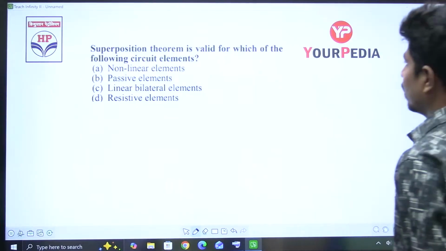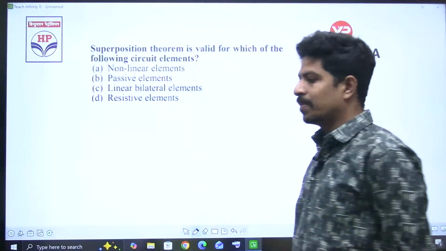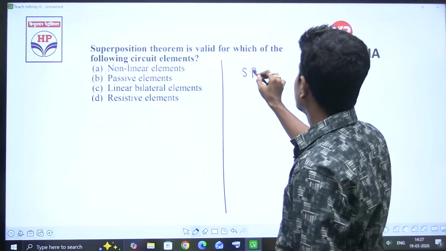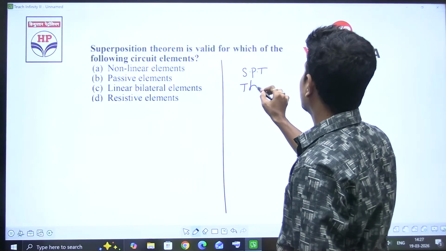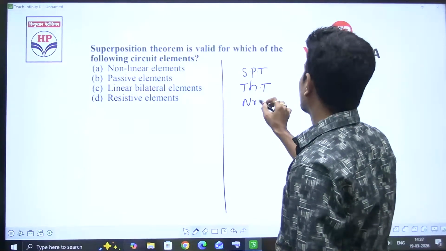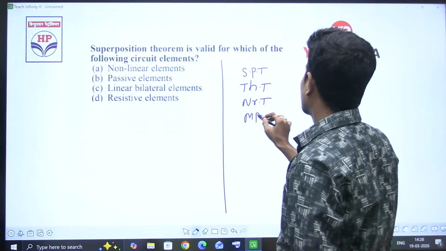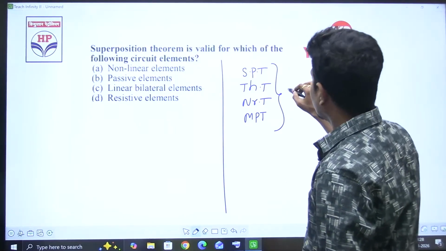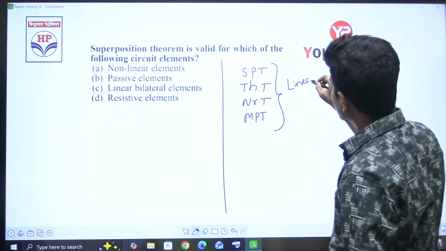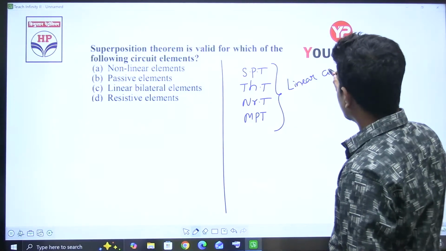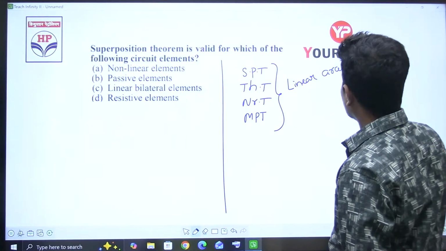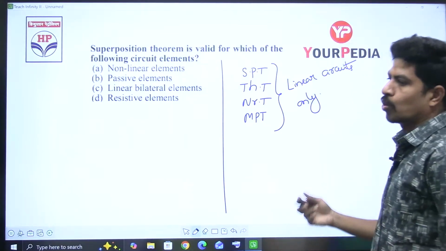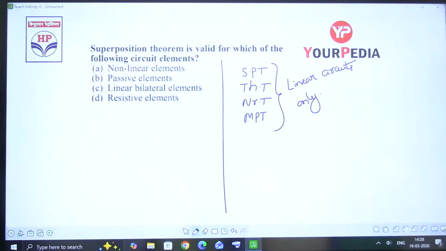Superposition theorem is valid for which of the following circuit elements? See, I'll write here superposition theorem, Thevenin's theorem, Norton's theorem, maximum power transfer theorem. All these theorems are applicable for linear circuits only.